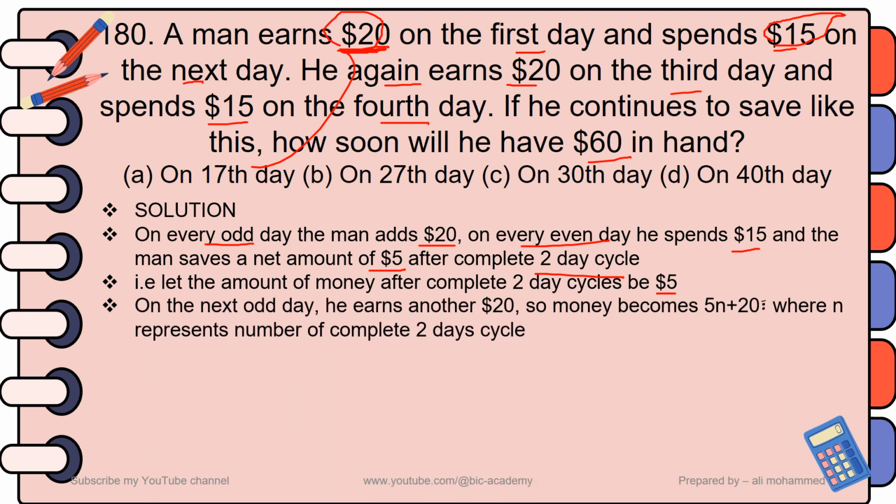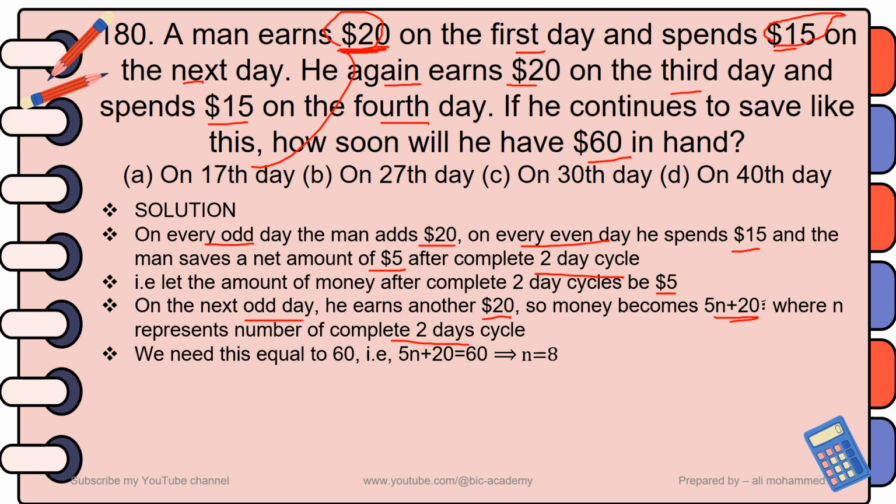Now, on the next odd day, he earns another $20. He adds another $20. So the money becomes 5n plus 20, where n represents the number of complete 2-day cycles. Then we need to equate this equation to 60.